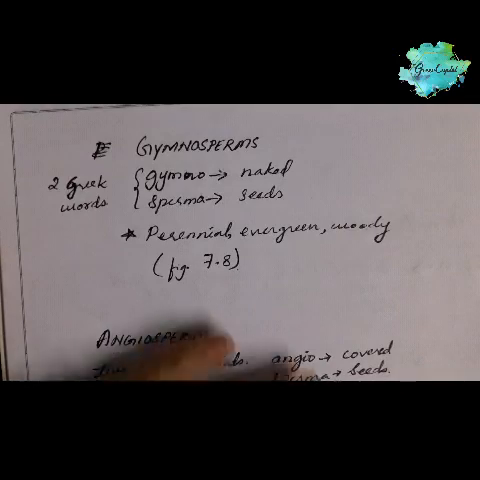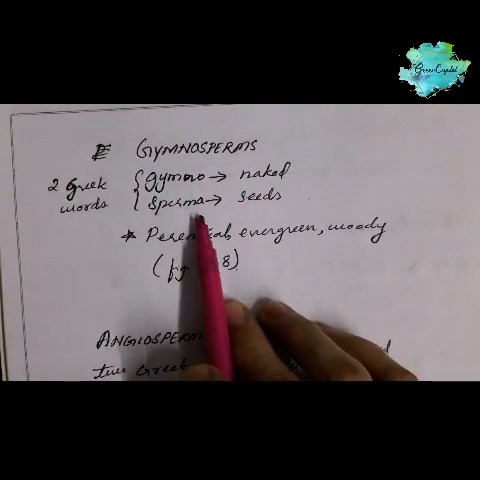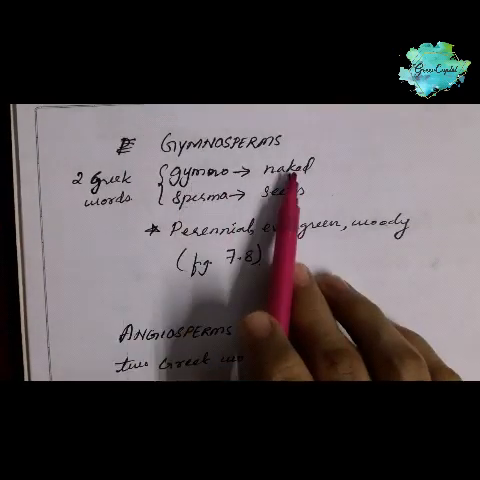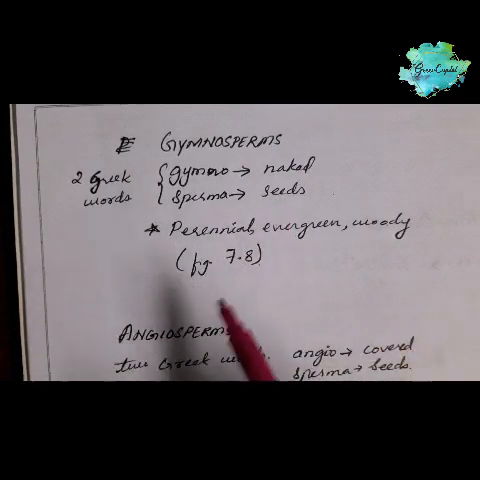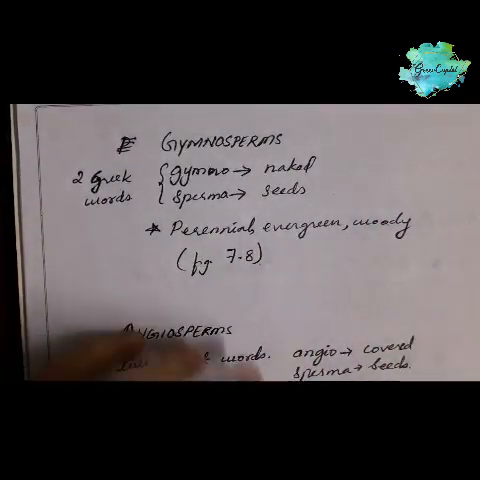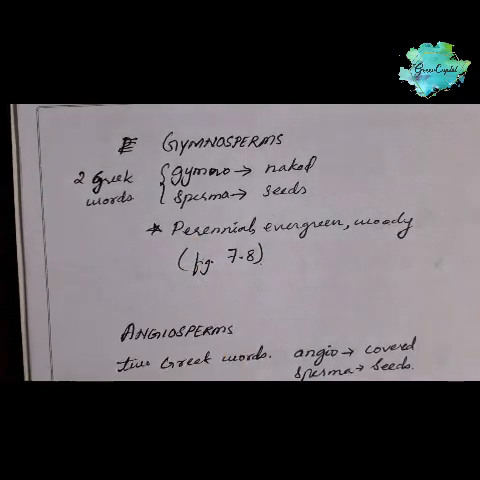Just have a look. Gymnosperms, this gymno and sperms, it is made up of two Greek words. Gymno means naked and sperma means seeds. So here seeds are naked. Okay, just remember these things. I'll explain whatever the remaining topic part is there.